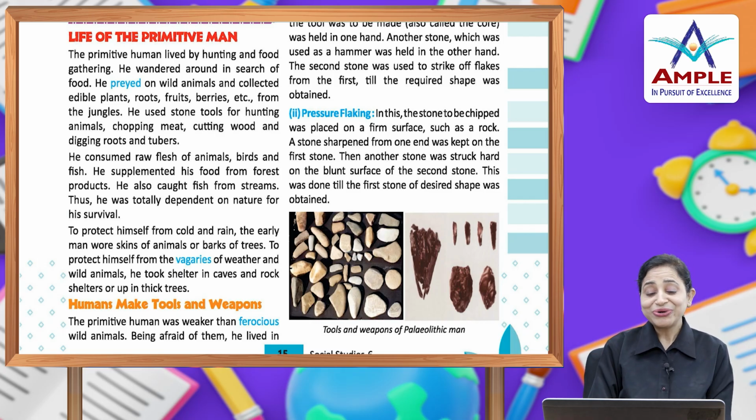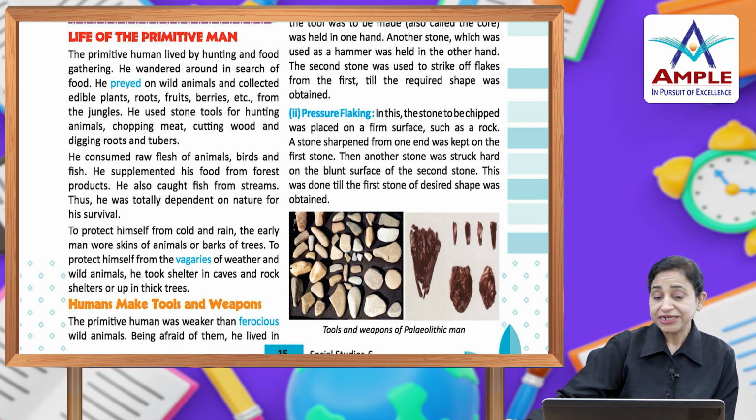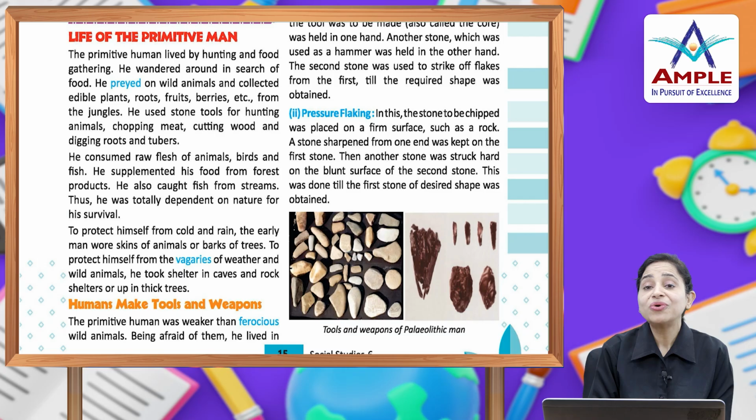He consumed raw flesh of animals, birds and fish. He supplemented his food from forest food products, and he also caught fish from streams, etc. Thus, he was totally dependent on nature for his survival. To protect himself from cold and rain, the early man wore skins of animals or barks of trees. To protect himself from the vagaries of weather and wild animals, he took shelter in caves and rock shelters or up in the thick trees.